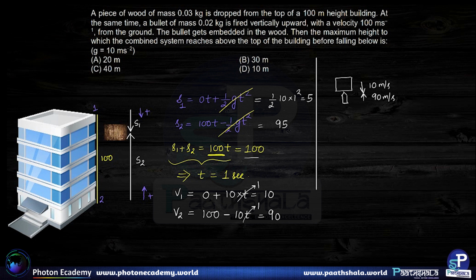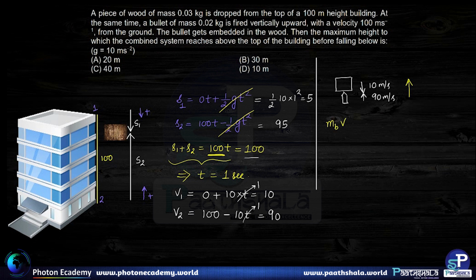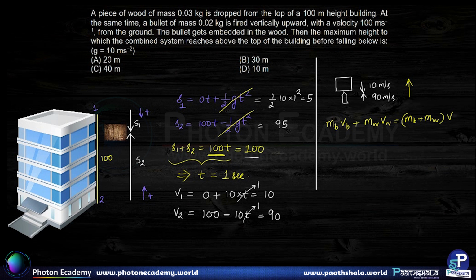Alright. So now that they have embedded together and undergone a completely and perfectly inelastic collision, when they combine together, we can write down the momentum conservation equation as follows. Let us take the upward direction to be positive, and hence we get mass of bullet into velocity of bullet plus mass of wood into velocity of wood is equal to the combined mass, which is mb plus mw, into the final total velocity.